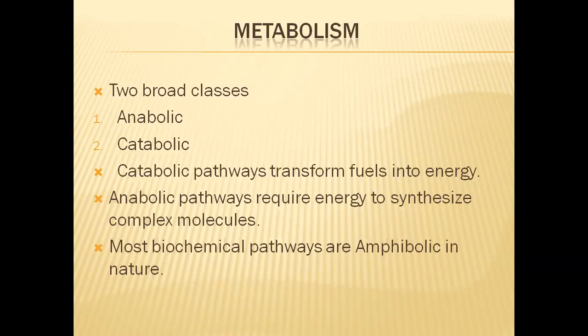One reaction may be anabolic in some way, but in some other way that same reaction will be catabolic also. So some reactions in the pathway can be considered anabolic, while other reactions are considered catabolic. That's why pathways are considered amphibolic in nature. Both anabolic and catabolic reactions take place in these pathways.